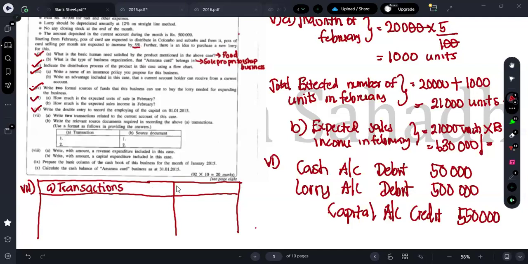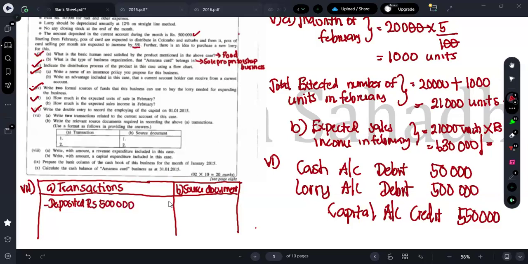In B, we are going to write the relevant source documents. So what is the transaction, guys? For the first transaction, the amount deposited in the current account during the month is 500,000. So you can say, deposited rupees 500,000.